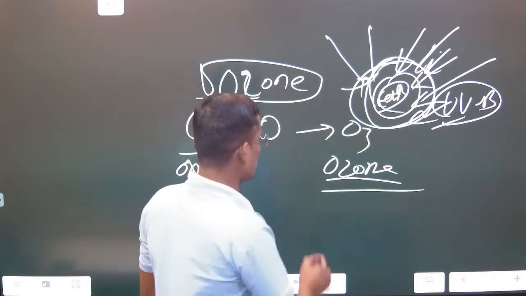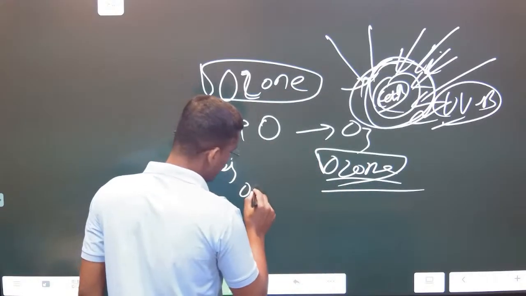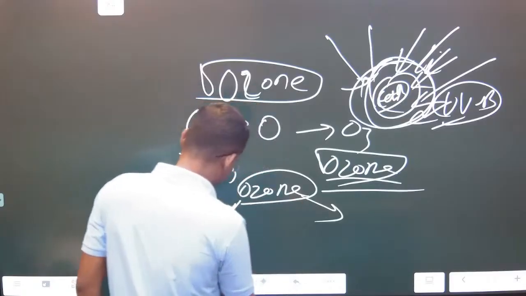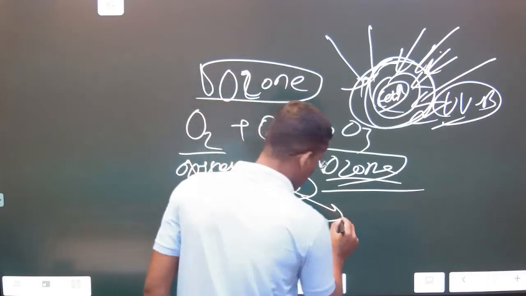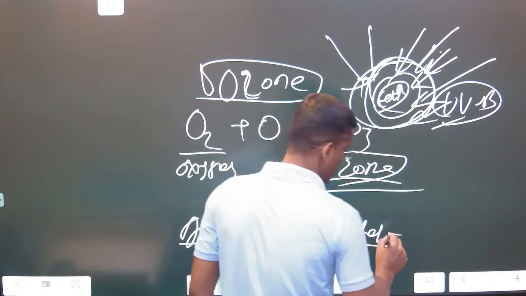Then we come to the types of ozone. There are two types of ozone. One is ground ozone, the second one is higher atmospheric ozone. This is called good ozone.